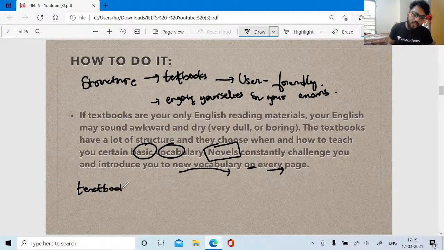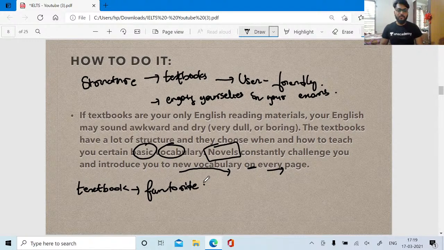Yes or no, right? Many will come forward for this opinion. Textbooks are not at all fun to read, right? Novels, why are they fun to read? Novels, they are quite fun to read.